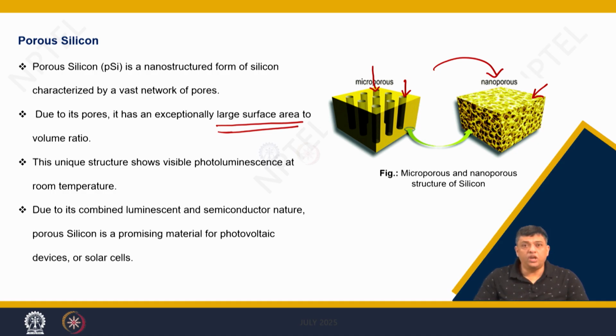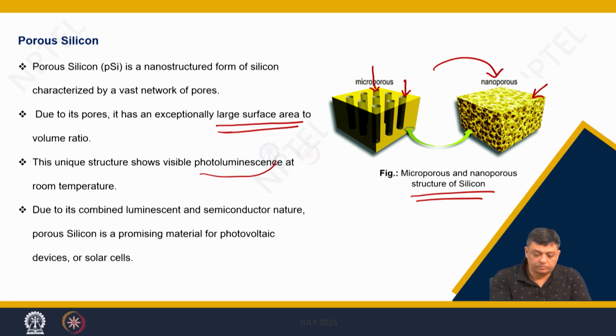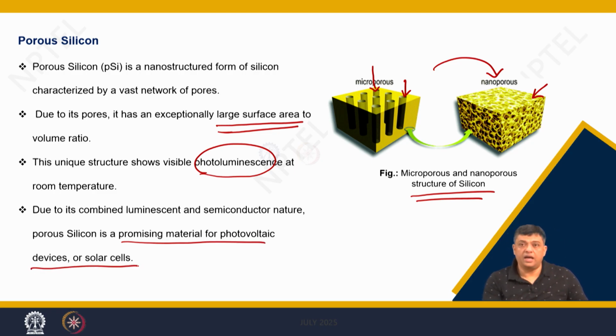Now, if you introduce porosity in the structure of silicon, then one of the very interesting properties that get modulated is photoluminescence. And when combined with the semiconducting property of silicon, these materials become useful for photovoltaic or solar cell applications.